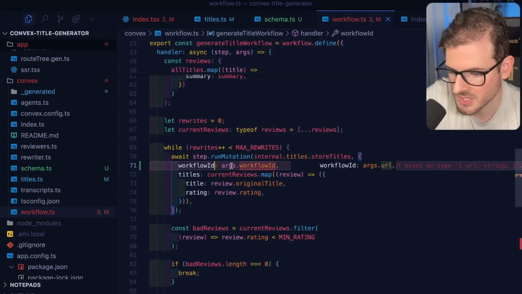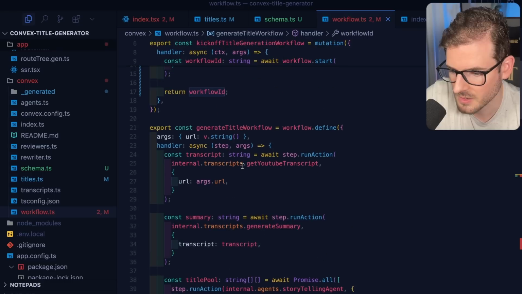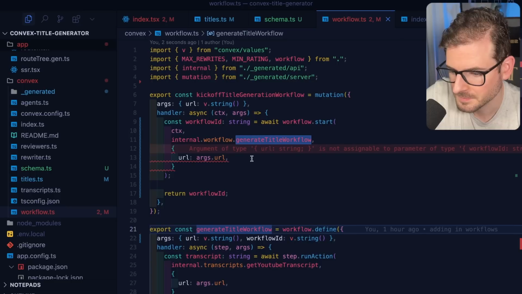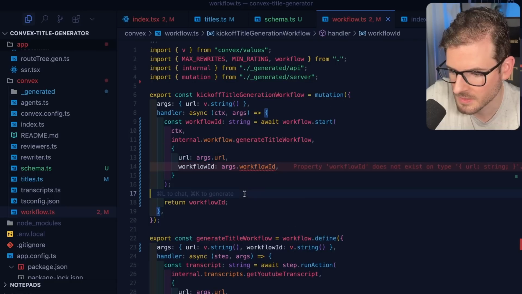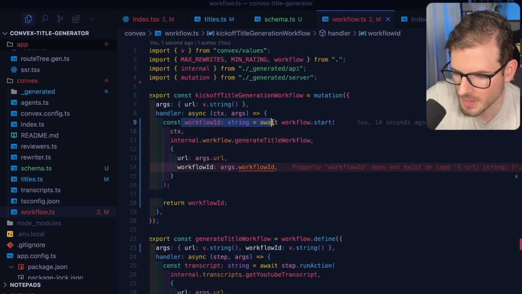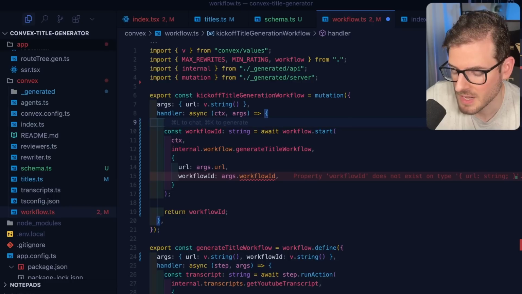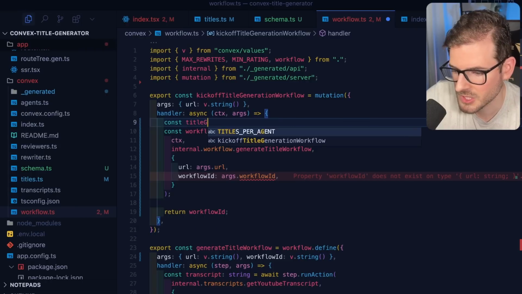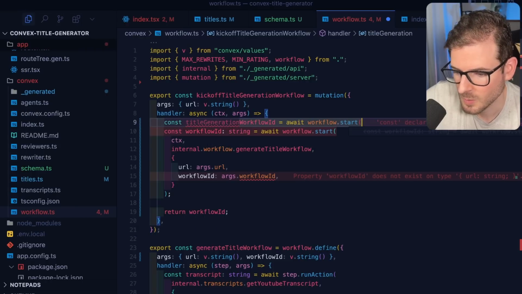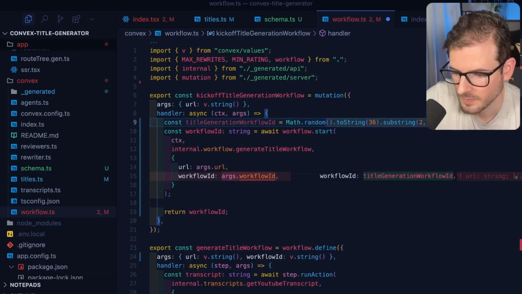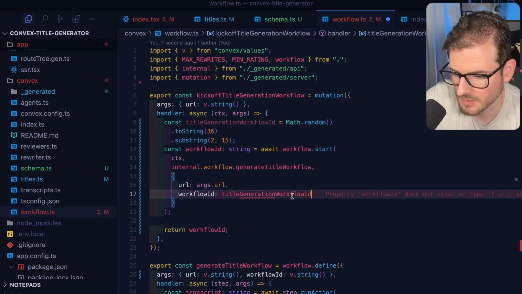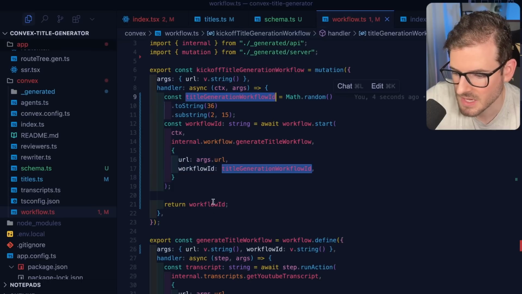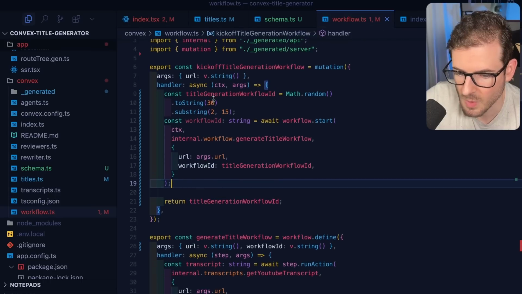Which I'm guessing we'll just have to pass in as an arg. So let's go up here and pass in a workflow ID, which means we'll have to pass it in there, but we don't get the workflow ID until we run it. So I think I might actually have to generate some type of random ID here. I'll just say title generation workflow ID. I'll just do a hacky Math.random for right now, so that we have some random ID we can pass, and that's actually the ID that we want to send back to the UI.